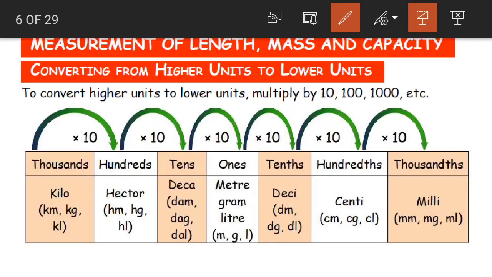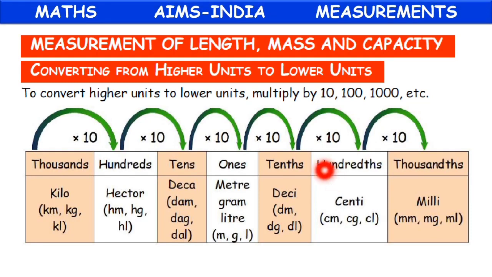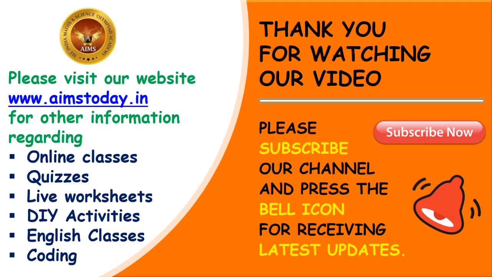Is this clear, children? This is how we convert higher units of measurement into lower units of measurement. I hope this is clear. This is the basic idea. We'll end today's class here and continue with many actual examples of how to convert the different units of measurement. I hope today's class was clear.